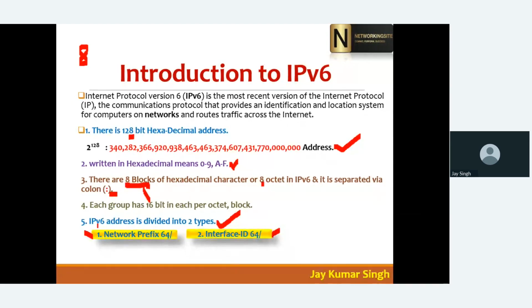The 128 bits we have in IPv6 are divided into two sections: the network prefix is 64 bits and the host prefix is 64 bits. Half is reserved for the network, like a subnet mask, and the other half, 64 bits, is reserved for the host ID, so you can use it for host configuration and host IP addresses.